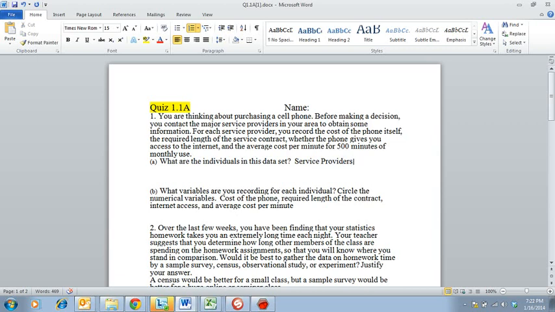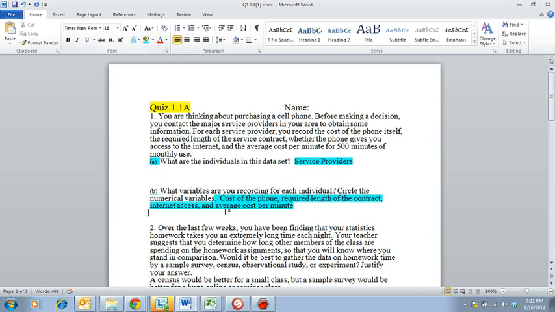And if you remember from the first video, individuals are the person, place, or things that are going to be described by the variables. So question B, speaking of variables, asks which variables are you recording for each individual? Circle the numerical variables. So the variables themselves are the cost of the cell phone, the required length of the contract, internet access, and the average cost per minute.